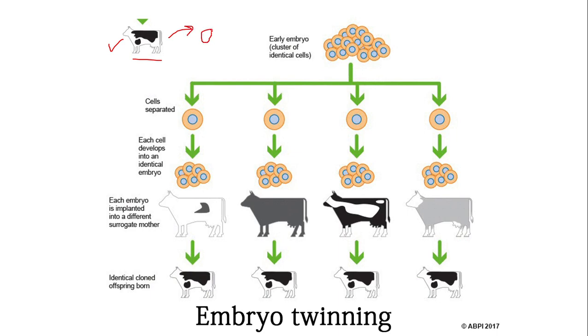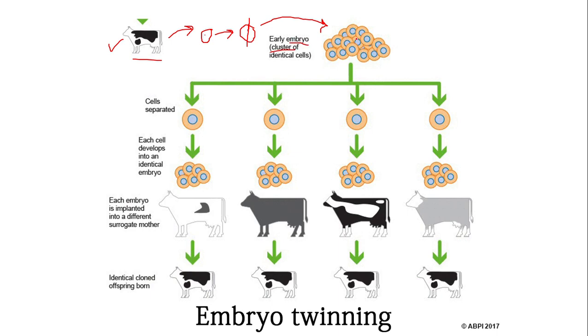After the removal of the egg cell, this egg cell will be divided. Scientists will carry out the division of this egg cell. After the division, it will divide into 2, then into 4, and then into 8, and the division continues, and many identical cells will be formed. And you know that the cluster of identical cells is called an embryo.